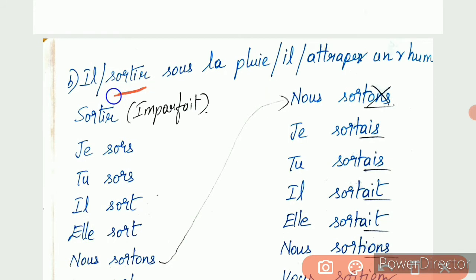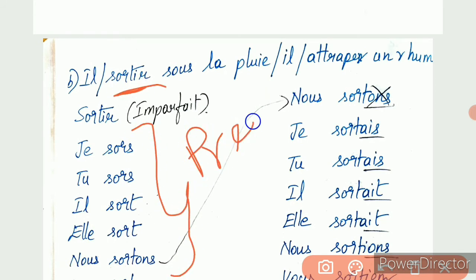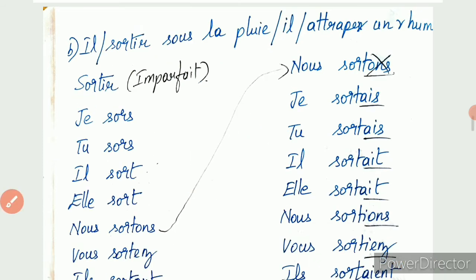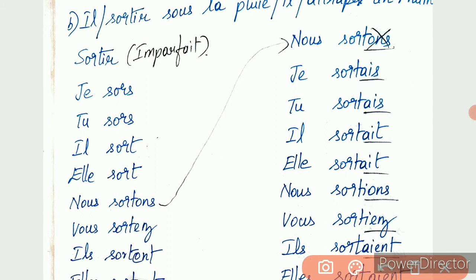Sortir is a verb here. For sortir, you write the present tense conjugation. All these are irregular verbs, so you have to learn the conjugation by heart. Je sors, tu sors, il sort, elle sort, nous sortons, vous sortez, ils sortent. From this you bring the new conjugation here.